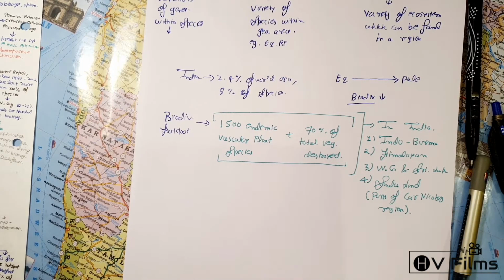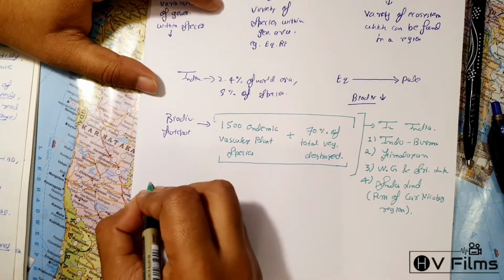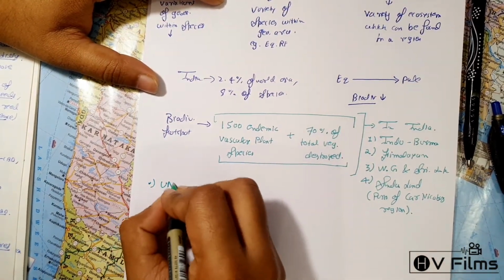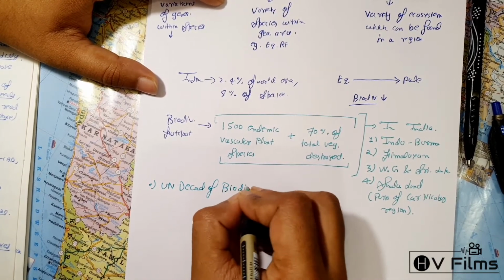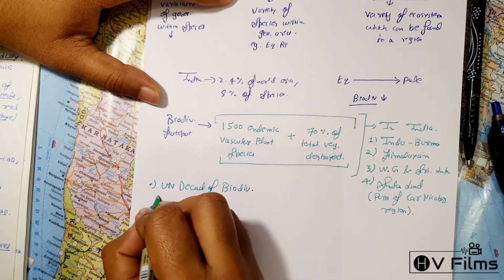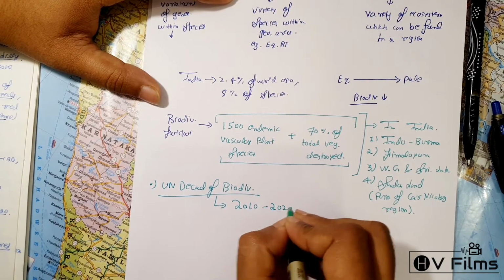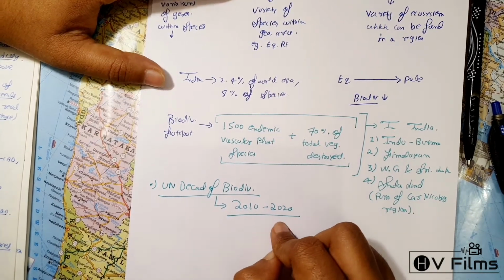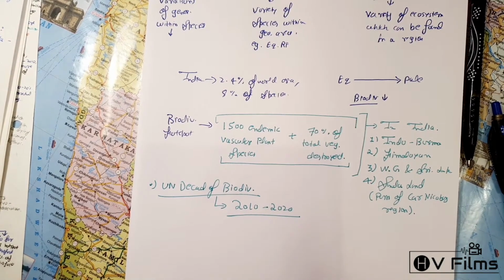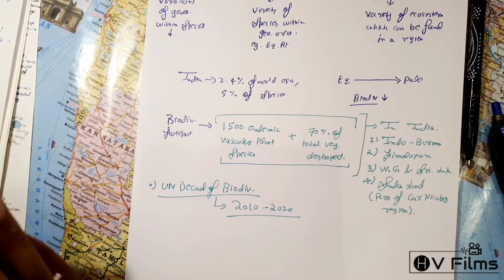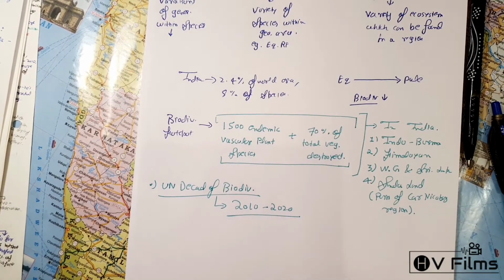Now, apart from that, there is also an important thing we need to know: the UN Decade on Biodiversity. This is an important point. The UN Decade on Biodiversity is for 2010 to 2020. So this is the last year of the UN Decade on Biodiversity. There is maybe a chance that they can ask which decade it is. So yes, we are currently in that period.